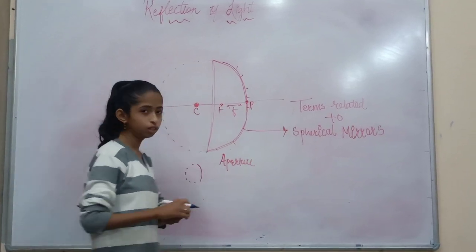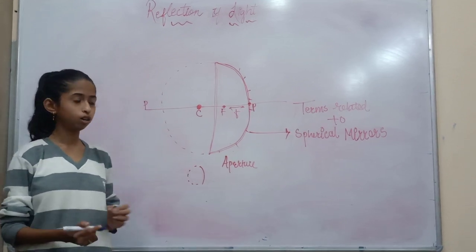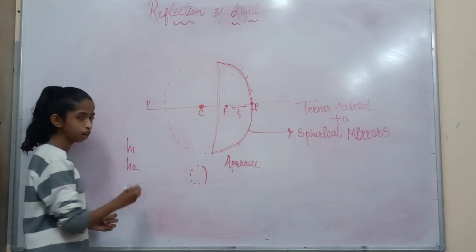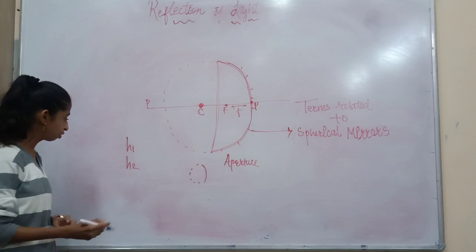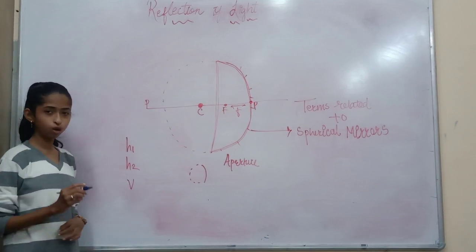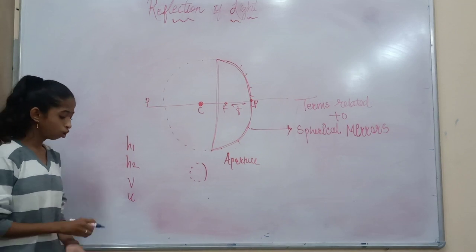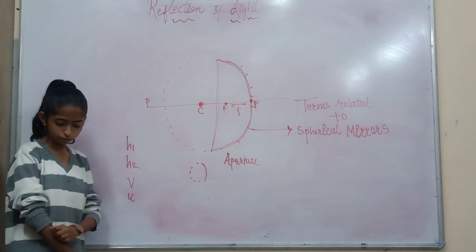There are various sign conventions for spherical mirrors. H1 is the height of the object, H2 is the height of the image, V is the distance of the image, and U is the distance of the object. For convex and concave mirrors, there are sign conventions that we need to understand.